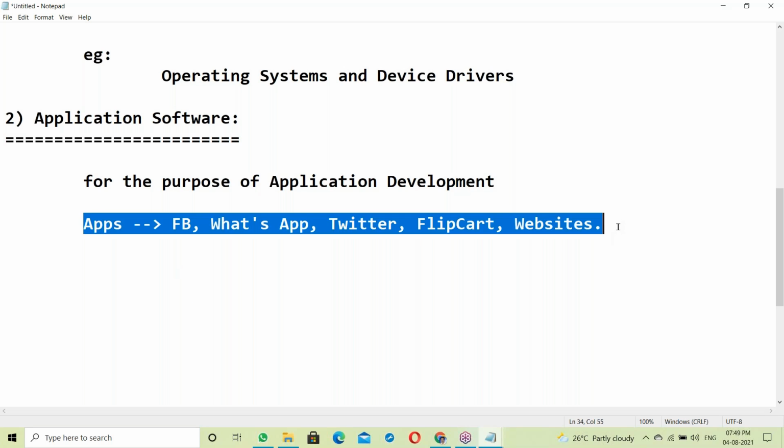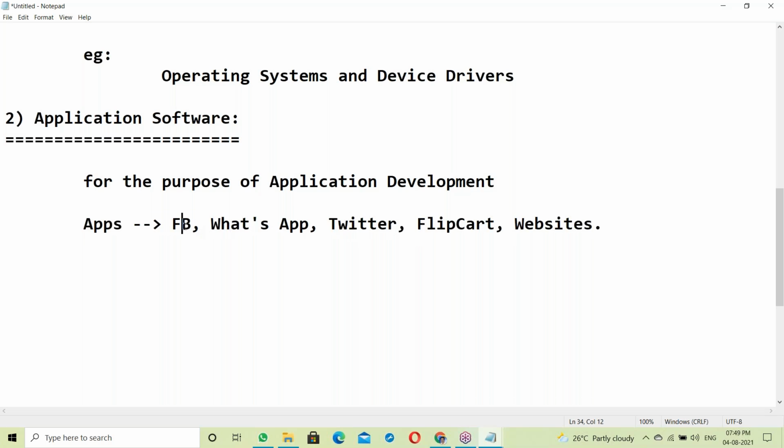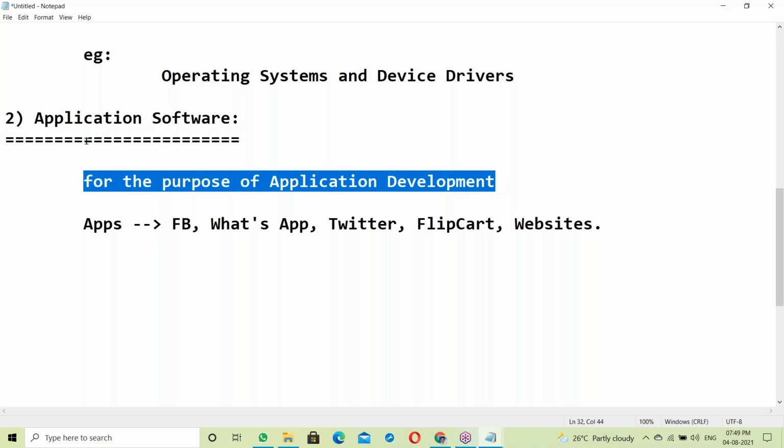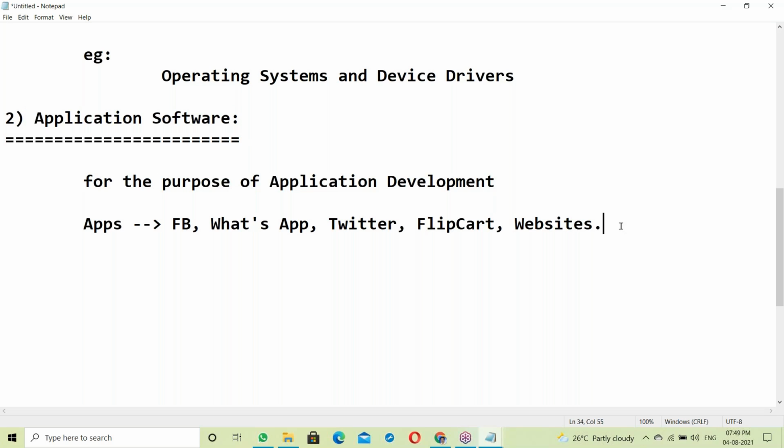To develop this kind of applications, we need some software. Those are called application softwares. Facebook, WhatsApp, Twitter, Flipkart, websites, online delivery services, delivery apps, Zoom meeting, all these applications. To develop these applications, we need some softwares, and those are called application softwares.